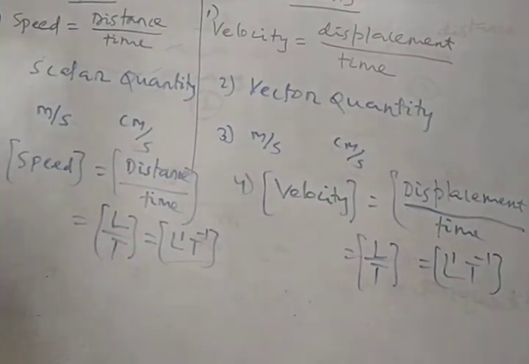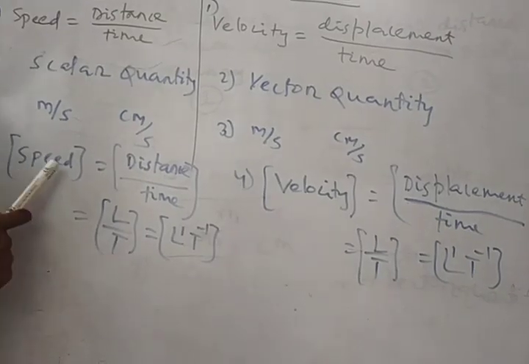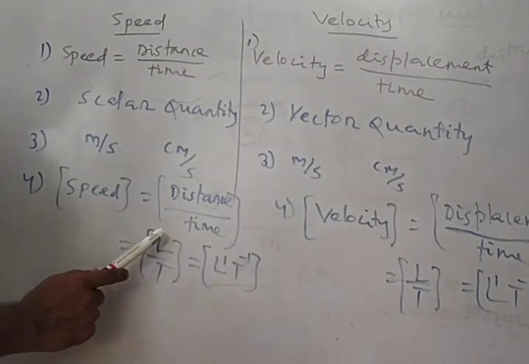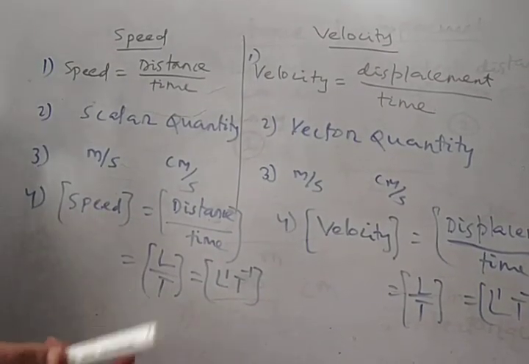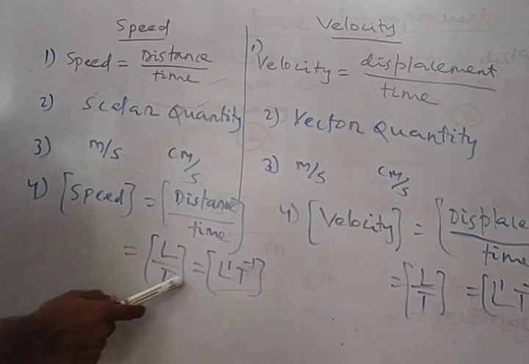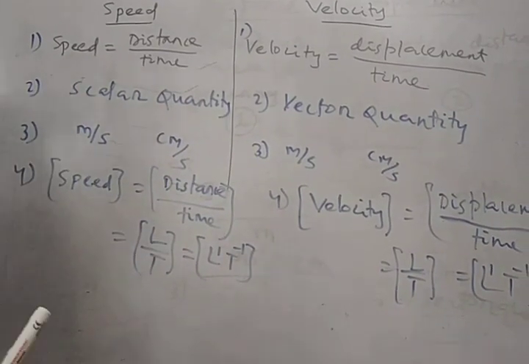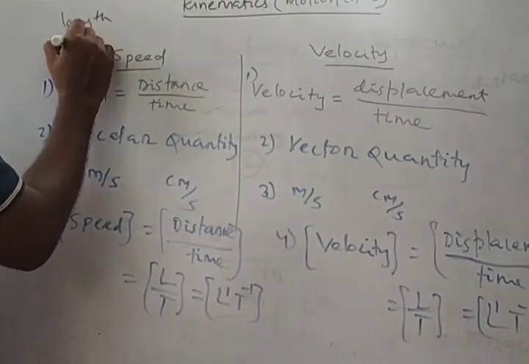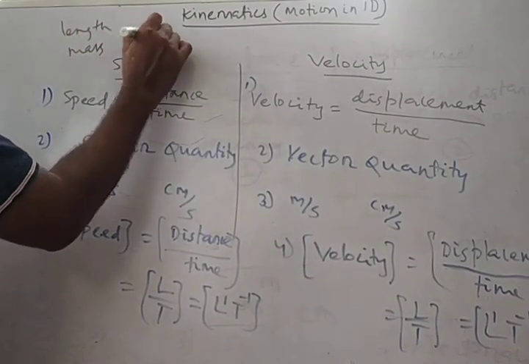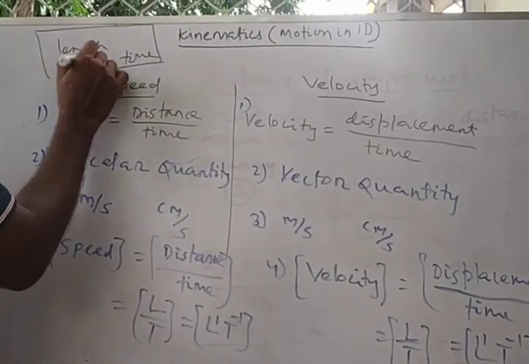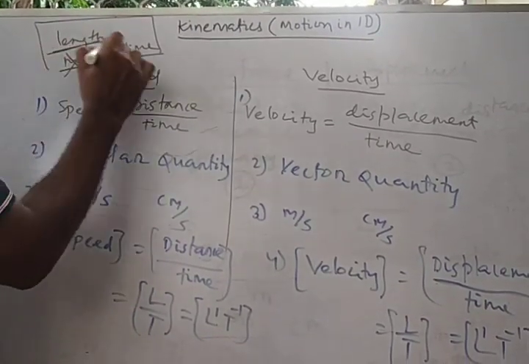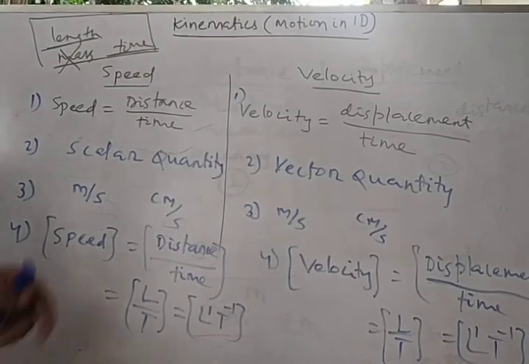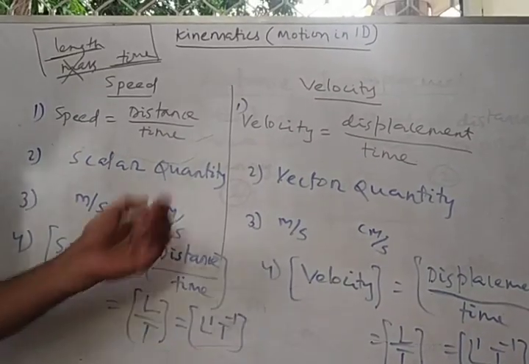Now the most important thing, dimensional formula. The dimensional formula of speed equals distance by time. The dimensional formula of distance is length, L, time is T, so L by T, that is L^1 T^-1. Remember, in mechanics we will be dealing with 3 things: one is length, another is mass, another is time. In kinematics we are not talking about mass. We will be taking length and time. Using length and time only we write the dimensional formula of various physical quantities coming under kinematics.